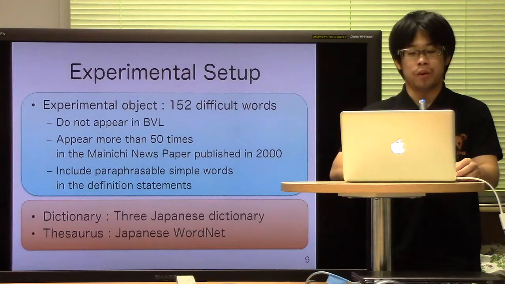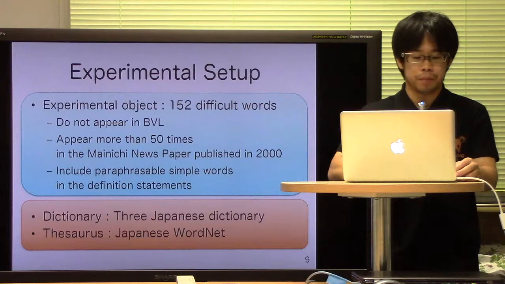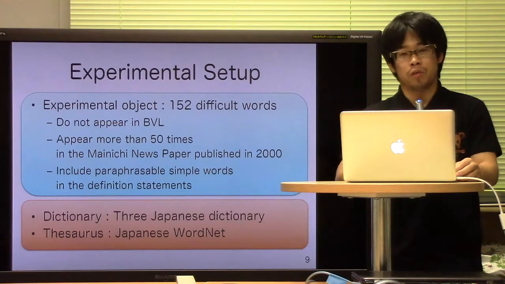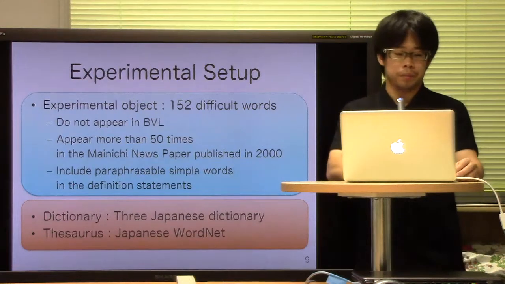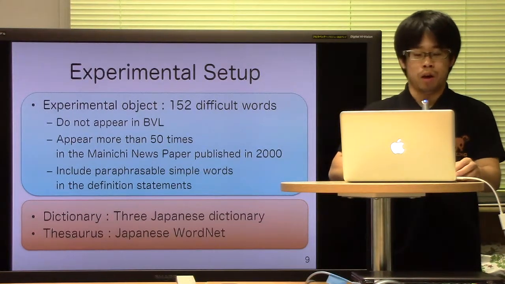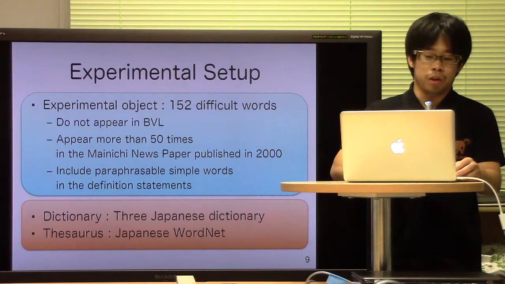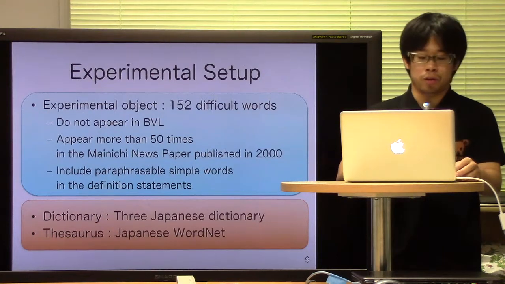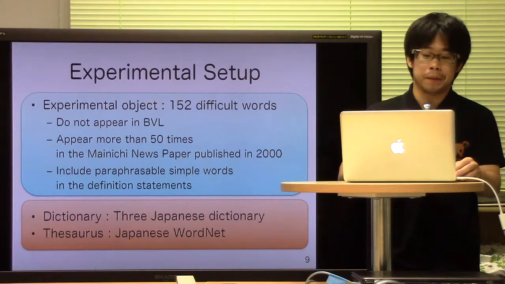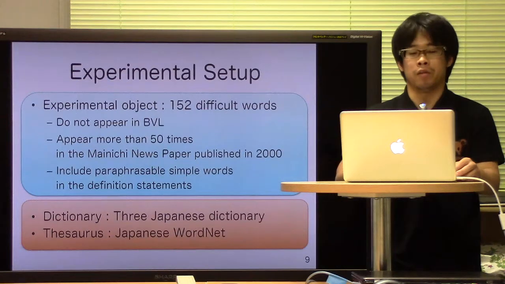I use 152 difficult words for experiments. A new sentence including one difficult word is paraphrased in each case. Difficult words are words that appear more than 50 times in the Mainichi newspaper published in 2000 and are not included in basic vocabulary to learn. These 152 difficult words include one or more of the paraphrasable simple words in the definition statements. We combined 3 Japanese dictionaries to increase the coverage of the paraphrasing.